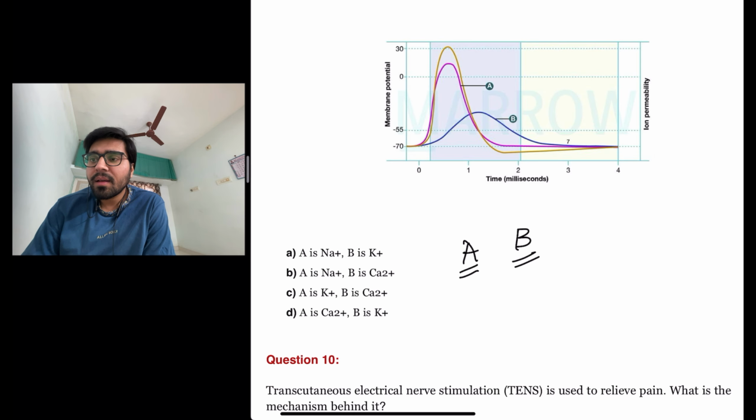Okay. So A represents action potential of a fast conducting channel as well as more ion permeability. B represents slow conducting channel as well as low ion permeability.